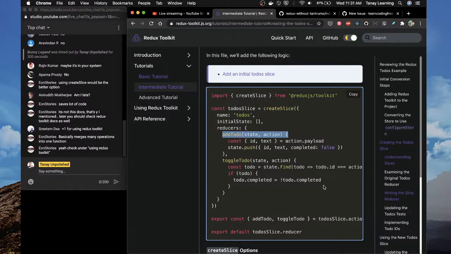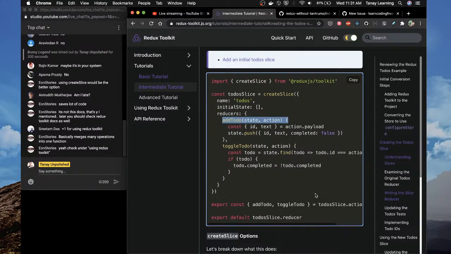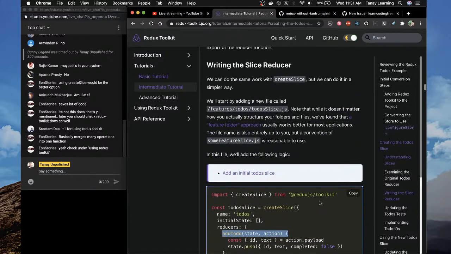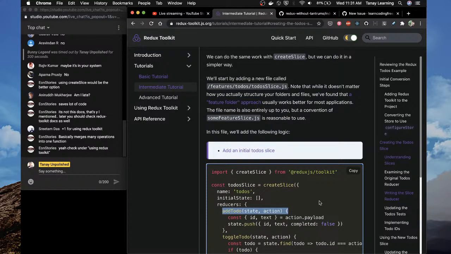We'll check under using toolkit. What is todoSlice.actions? todoSlice.actions, but we did not define it. This is something which I liked about Redux. There was no magic. Now there is magic in Redux as well.